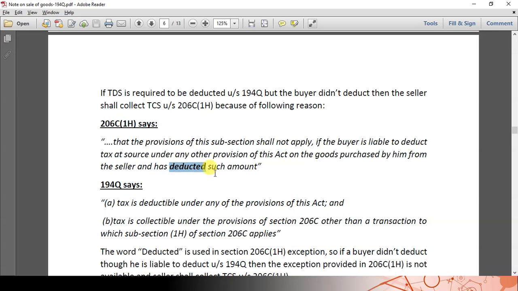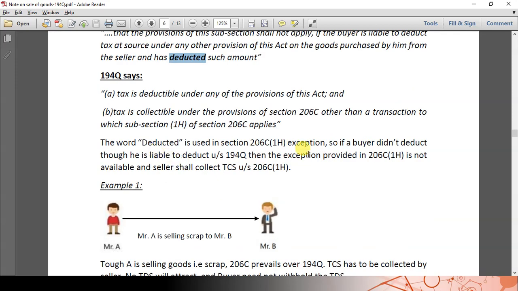So if a buyer is not deducting the TDS on a transaction which is applicable for 194Q, then the seller has to collect the TCS. The seller should not say this transaction is covered under section 194Q. So if a buyer did not deduct the TDS, though he is liable to deduct under section 194Q, then the exception provided under section 206C1H is not available and the seller shall collect TCS under section 206C1H.